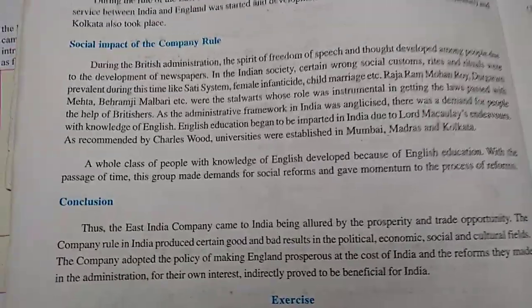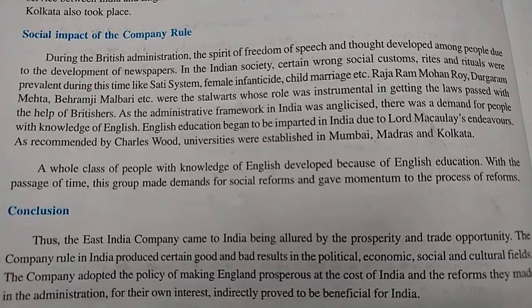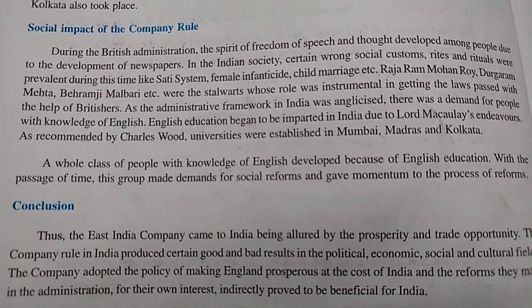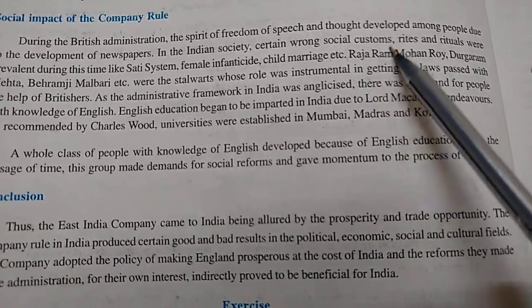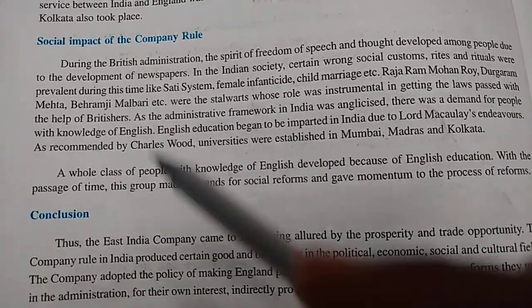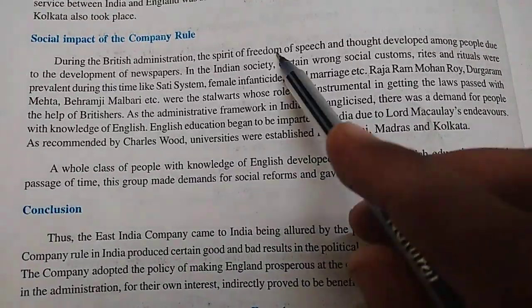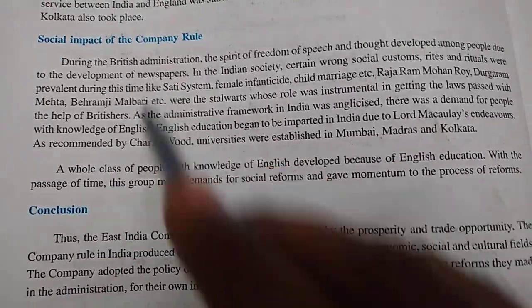Let's start. During the British administration, the spirit of freedom of speech and thought developed among people due to the development of newspapers. See, in British time, what happened? During the British administration, freedom of speech improved because newspapers became available.